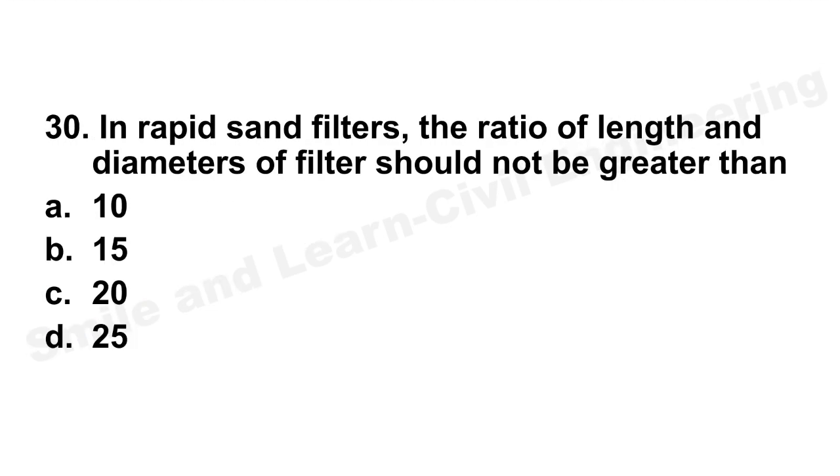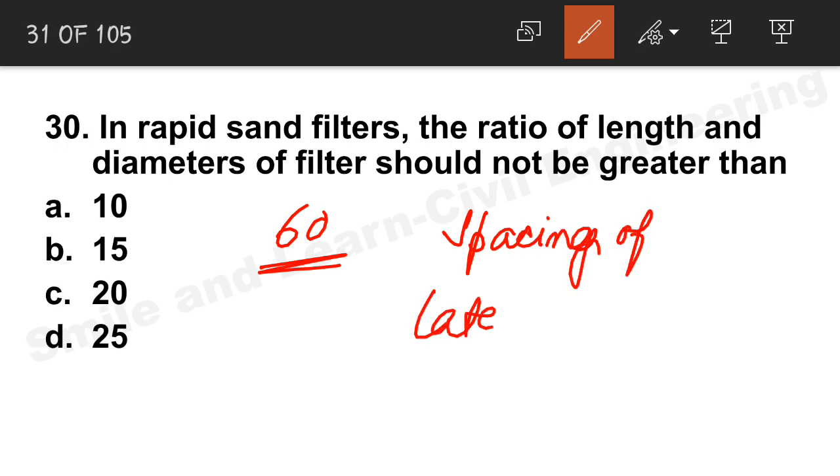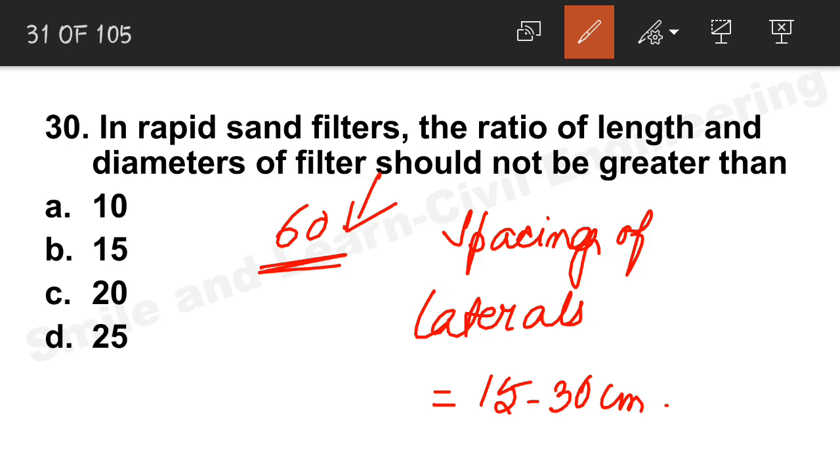Question number 30. In rapid sand filters, the ratio of length and diameters of filters should not be greater than. The correct answer is 60. It should not be greater than 60. And spacing of laterals should not be greater than 15 to 30 centimeter. Over here that option is not given. The correct answer is 60.